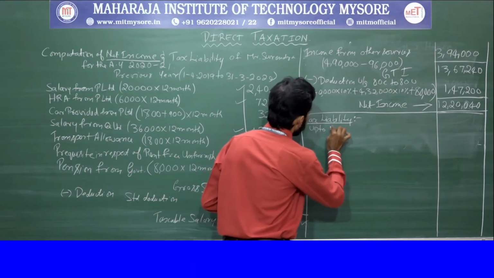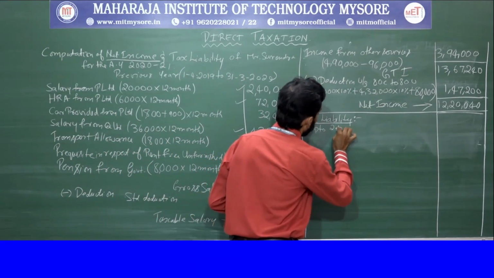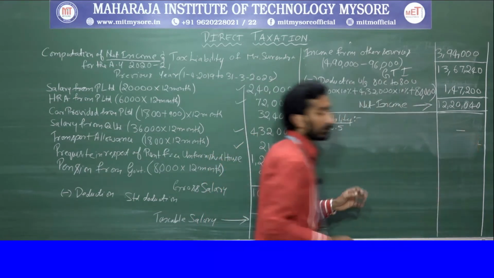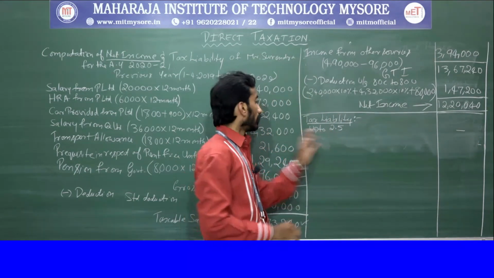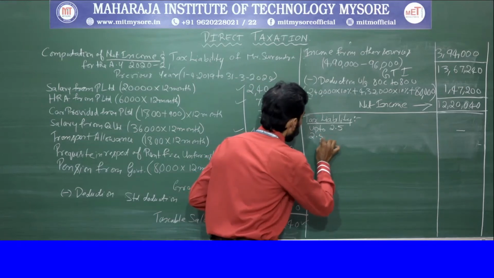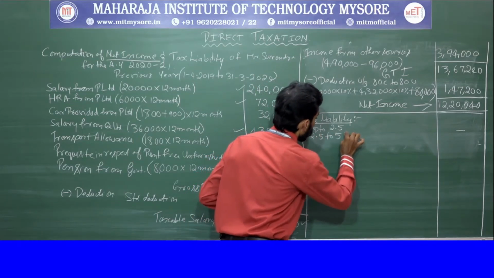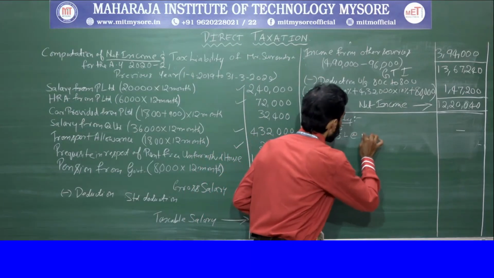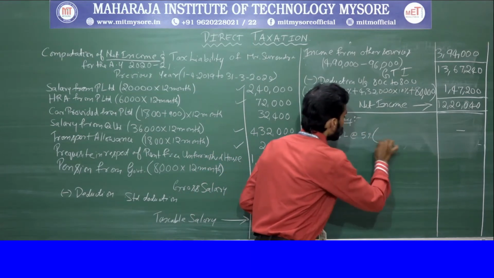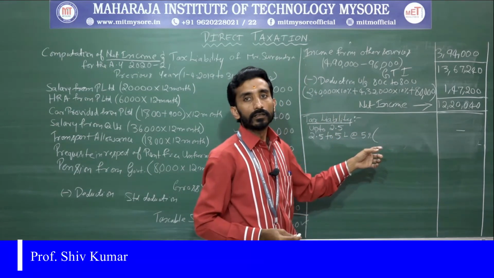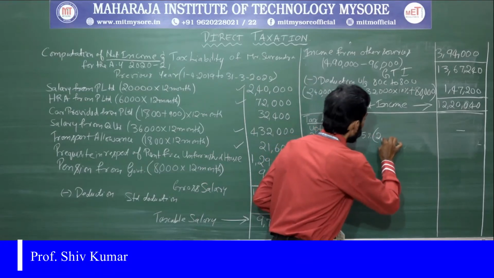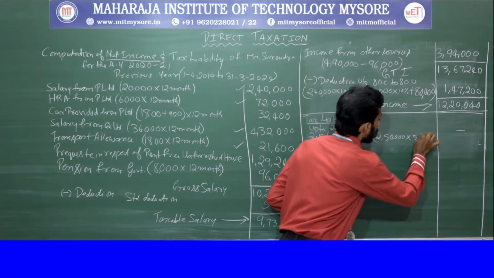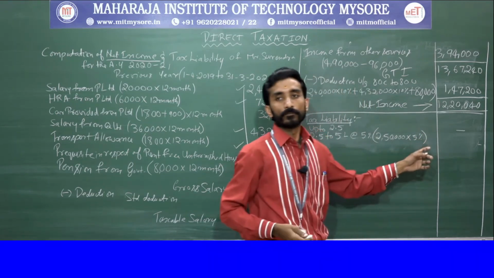So here, up to 2.5 lakh, what is it? Nil. Understand carefully. Next is 2.5 lakh to 5 lakh at 5%. So what is the difference here? 2 lakh 50,000 is the difference, into 5% you need to calculate.